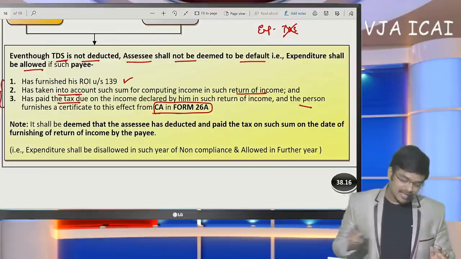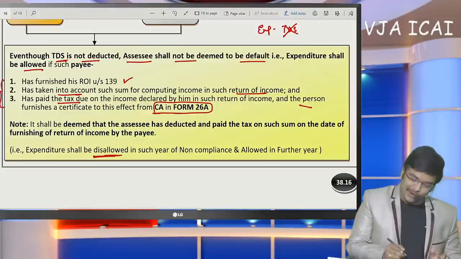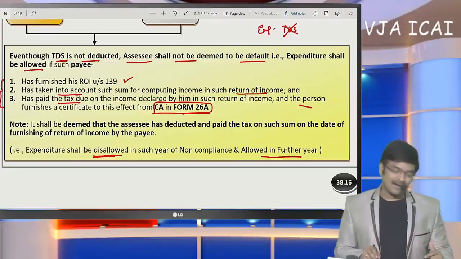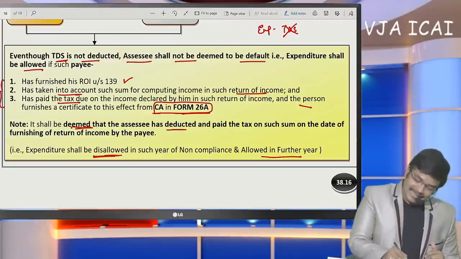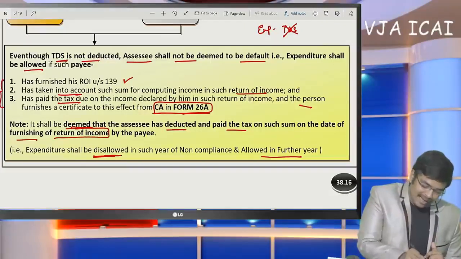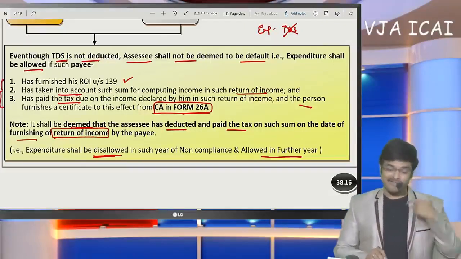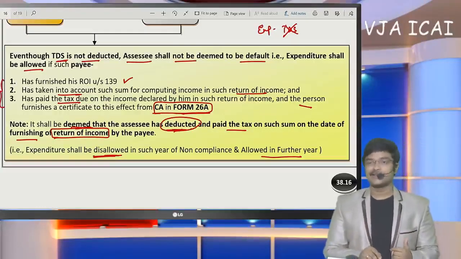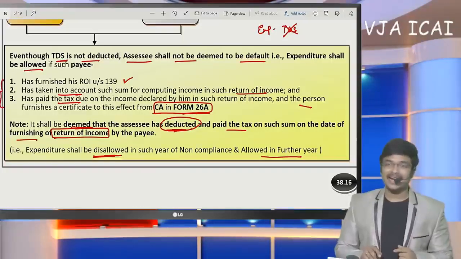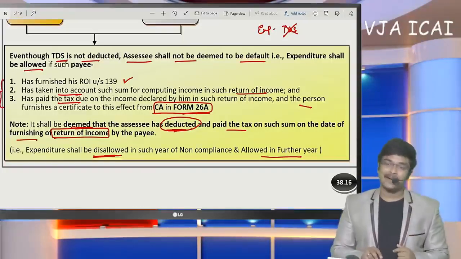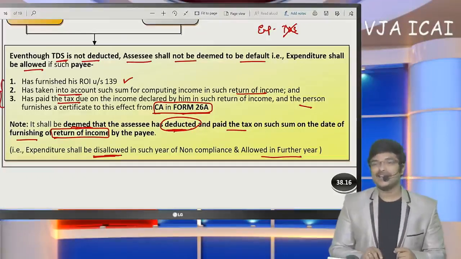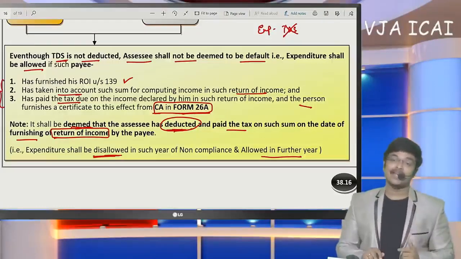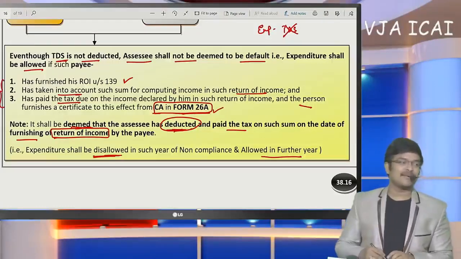But the thing to be noticed here is, in the current year it will be disallowed and next year it will be allowed if they submit Form 26A, because here it shall be deemed that tax is deducted and paid on the date of filing the return of income. On the date of filing the return of income itself, it shall be deemed that tax has been deducted in the next year. So if any TDS has not been deducted, but the deductee is going to offer it as income, what the deductor is required to do is disallow the expenditure in the current year and allow it in the next year if Form 26A is submitted by a chartered accountant.